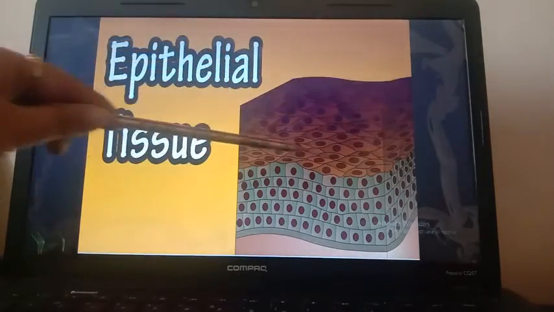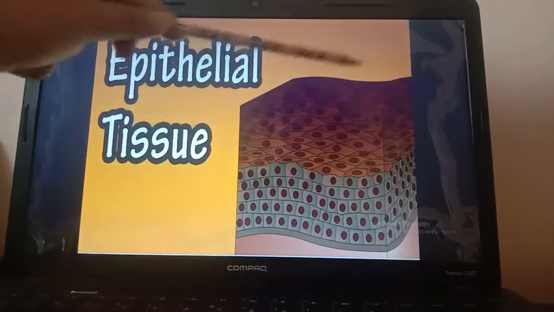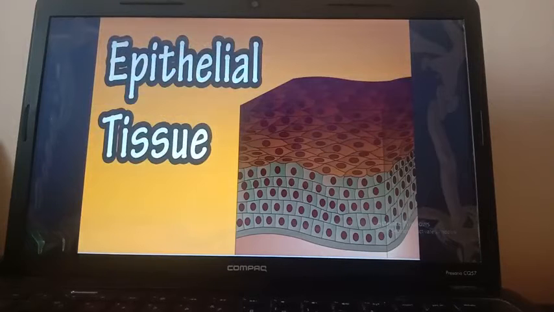Here also you can see the continuous sheet of cells it forms, which can cover the external surface of our body like skin, and also it can cover or line the cavities of internal organs like mouth, stomach, intestine, windpipe. So in these organs, on the surface, you can see the epithelial tissue.